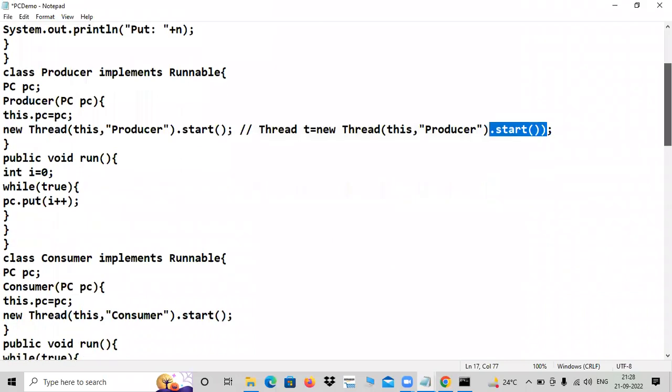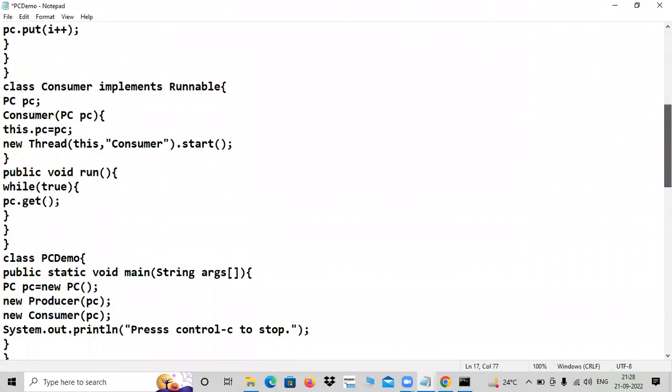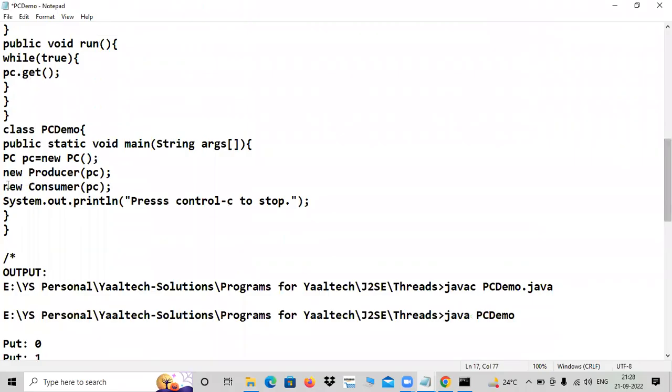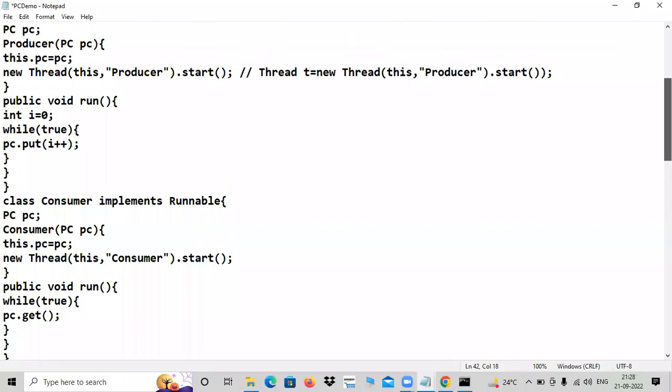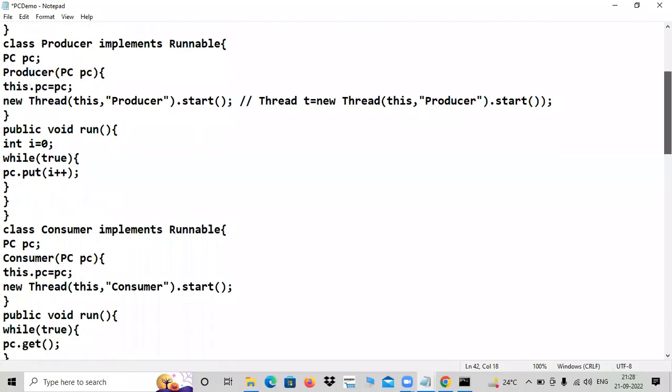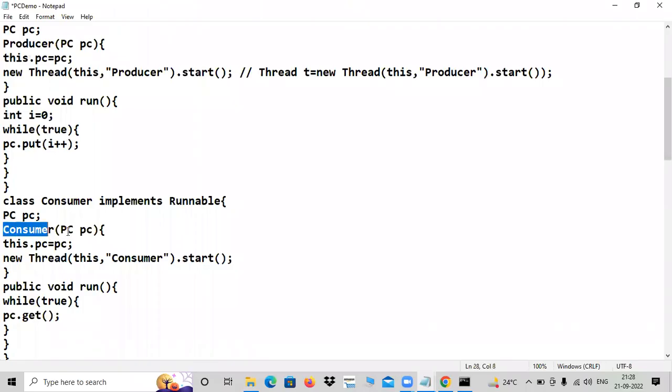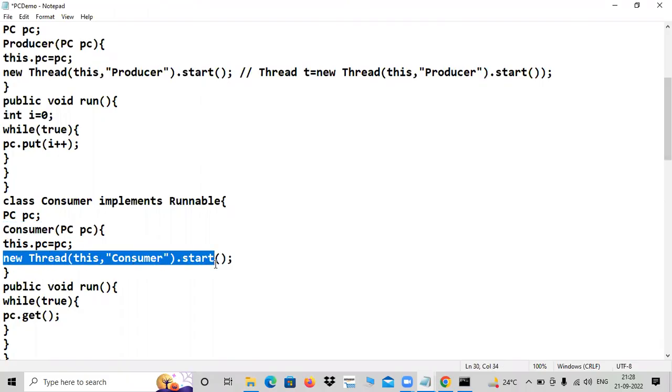Let us examine the consumer code on the other hand. See, here it is. The consumer constructor is also called. Yes, the same PC is passed. Where is the consumer? Here is the consumer. Same story. Constructor, this.pc, same style. But here, yes, a thread object is created. You passed an argument, calling the start method from the consumer end. This refers to the current object. This is for your reference only.